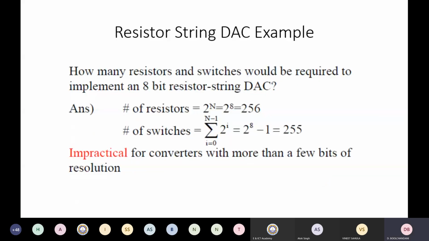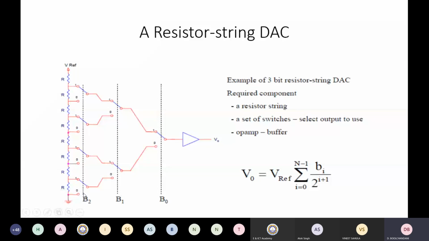Let me tell you that this is a 3-bit D2A converter. How many resistors do I require? I see that this is 1, 2, 3, 4, 5, 6, 7, 8. So it is 2 raised to 3. If there are n bits, I'll require 2 raised to n resistors. Similarly, how many switches do I require for 3 bits? I see 1, 2, 3, 4, 5, 6, 7. So it is 2 raised to n minus 1. That is 7 switches.